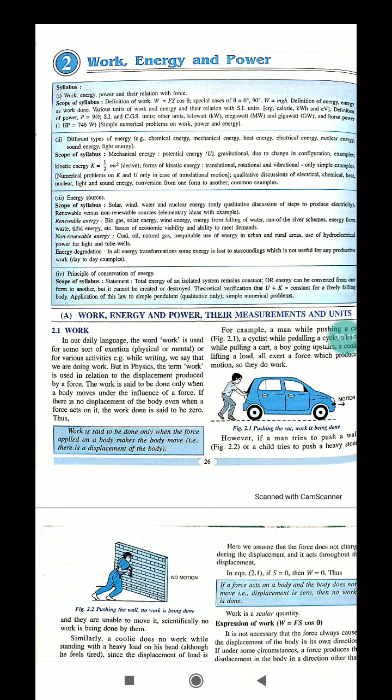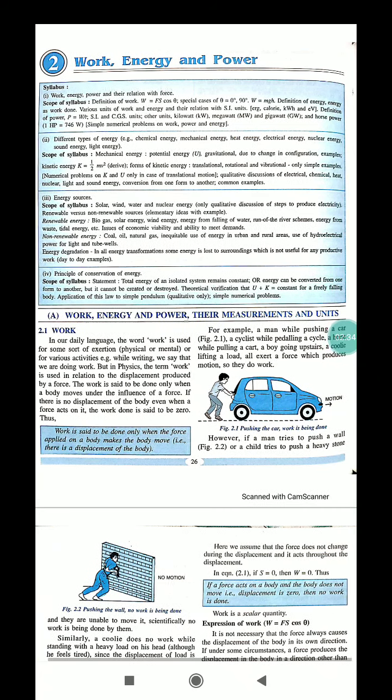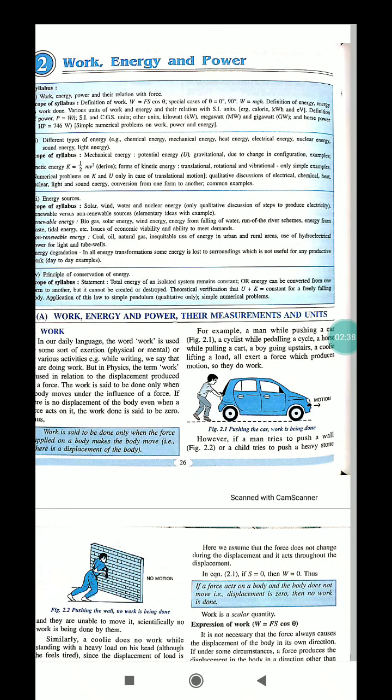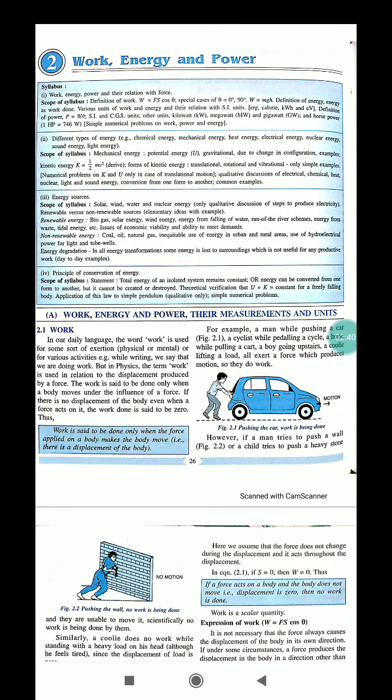That means there is a displacement; the ball displaces from its original place and moves to another place. Similarly, a man pushing a car, a cyclist pedalling a cycle, a boy going upstairs, a coolie lifting a load, all exert a force which produces motion.